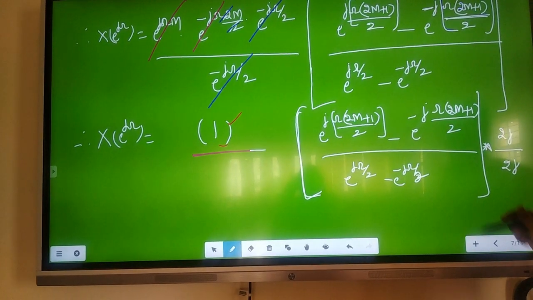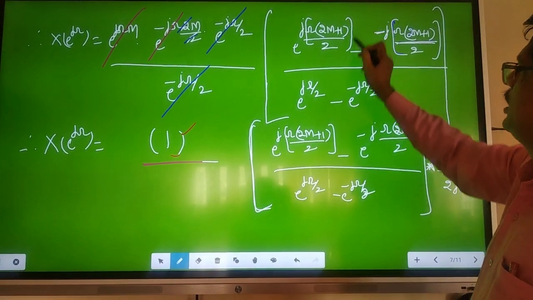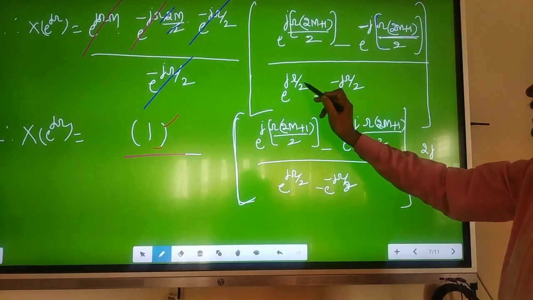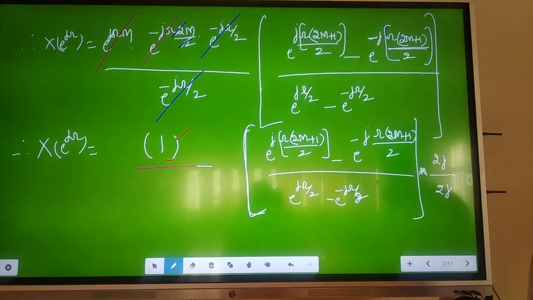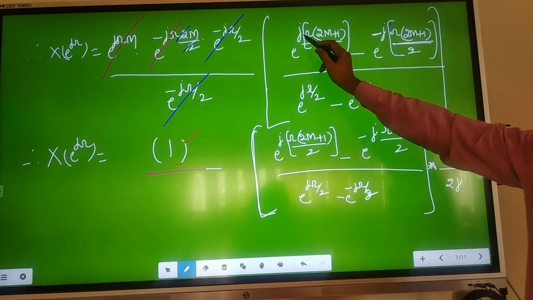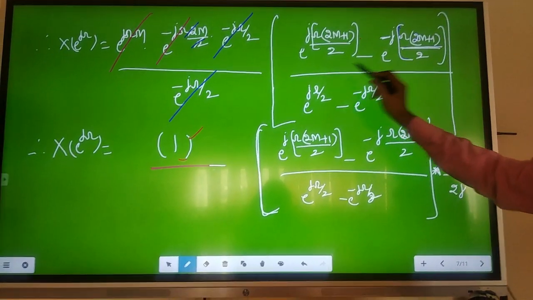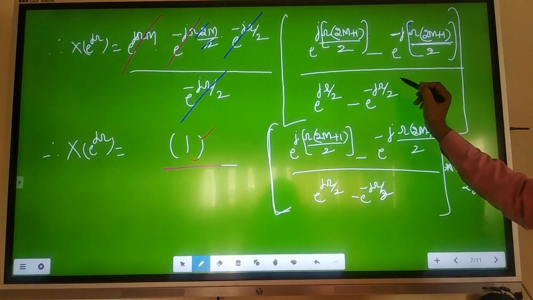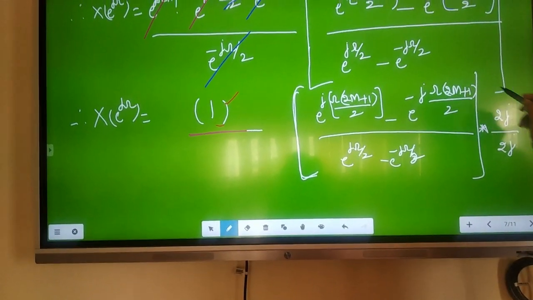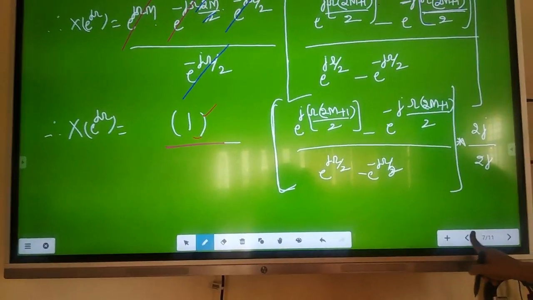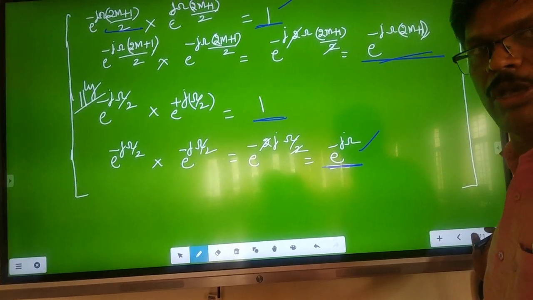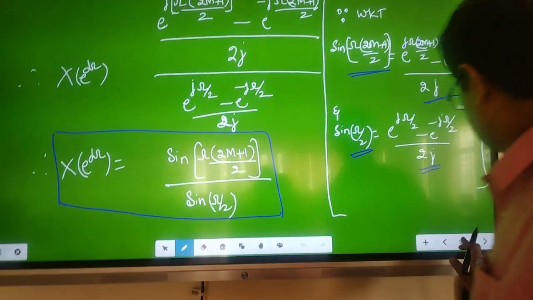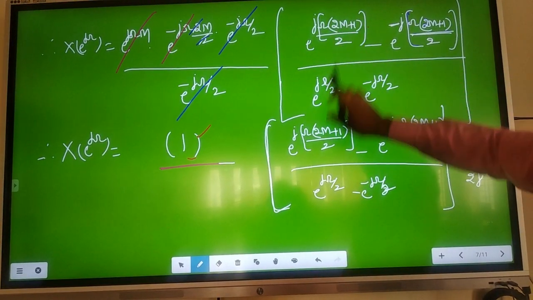This side is exactly, you remember this, e power plus j theta, where this whole thing is theta, minus e power minus j theta, divided by e power plus j theta minus e power minus j theta. The sine formula is e power plus j theta minus e power minus j theta by 2j, which is the sine formula. That I am using. Now see, I will put one 2j, you get sine of theta. Again one more 2j, you get sine of theta. Therefore, now substitute this, you will get e power plus j theta.